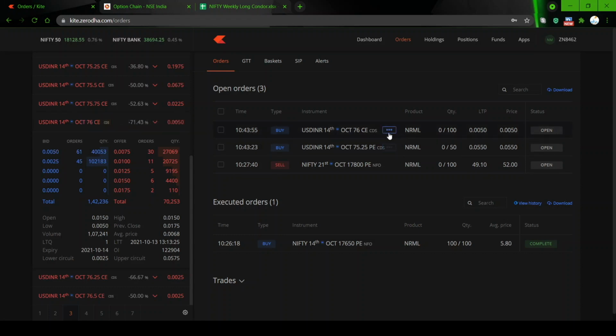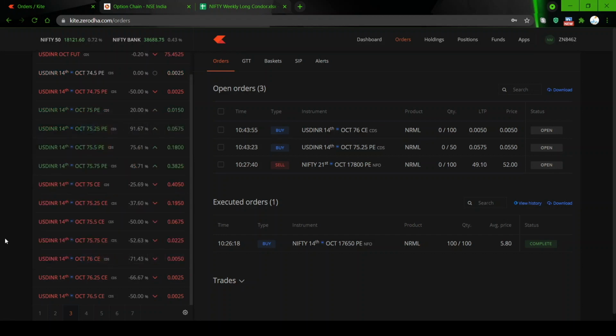So ours might be the 61st order, because so many other people would have put in orders. But it should get executed, because there is a lot of demand, so it should go up, since there is not much supply. You can see there is huge demand, but 76 is a long shot. It is above the all-time high of the currency, so it is unlikely that it will go there.